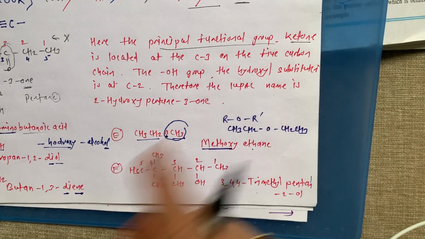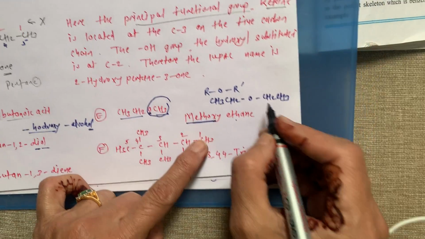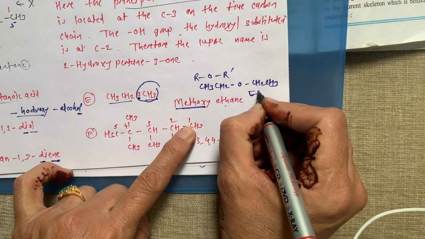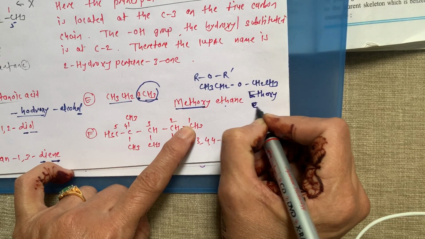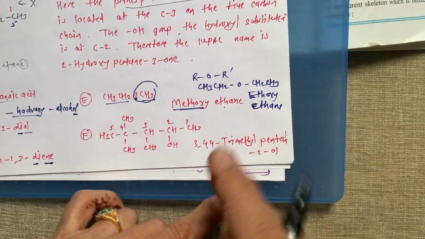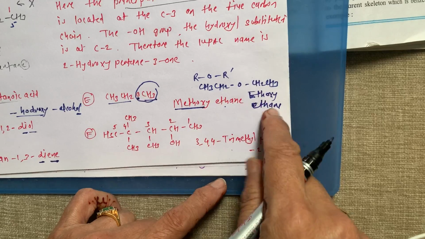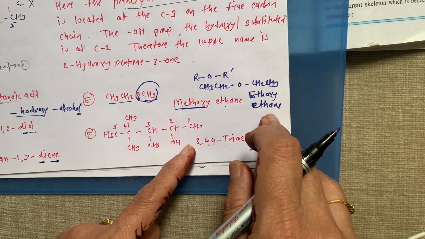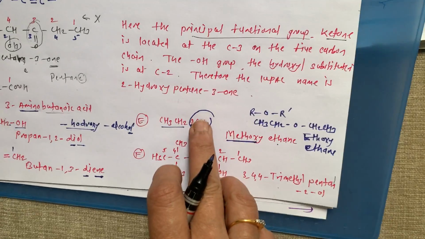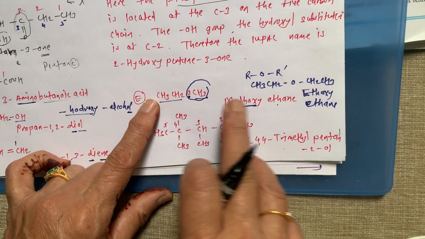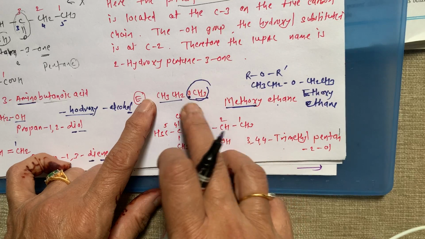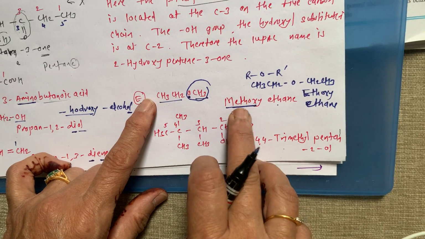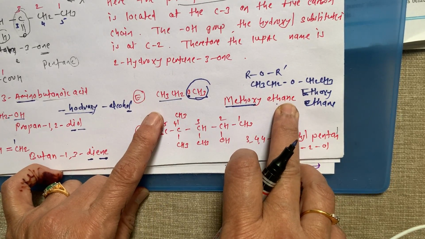Both R and R dash are same. The name of this compound will be ethoxy ethane. Both are same, so that doesn't make any difference. But when there is one small and one big, then the big one should be treated as the parent hydrocarbon, and the small one as a substituent. So this is methoxy ethane.